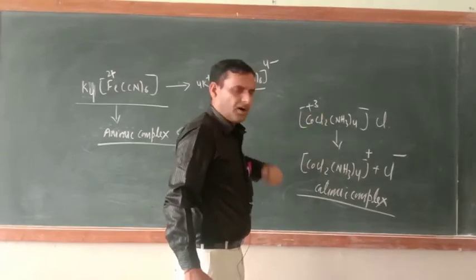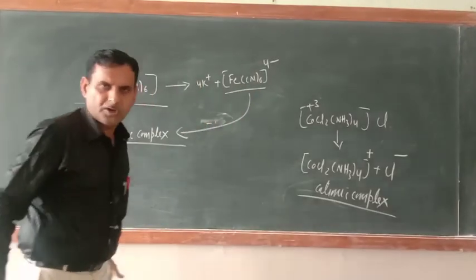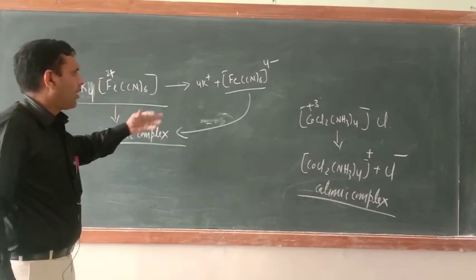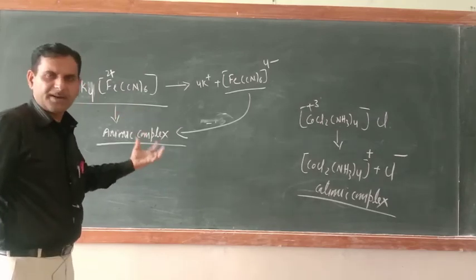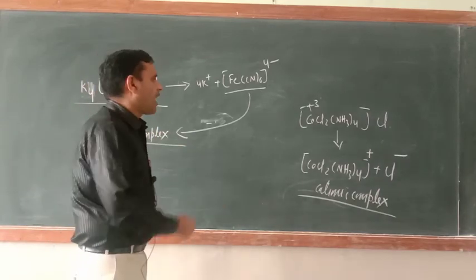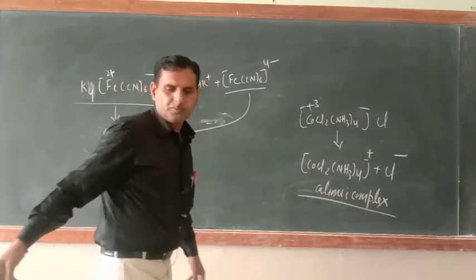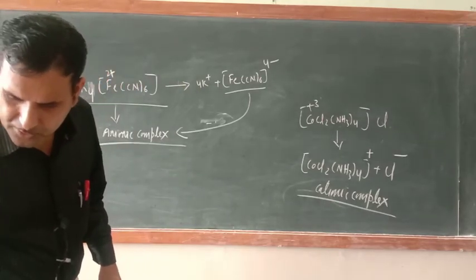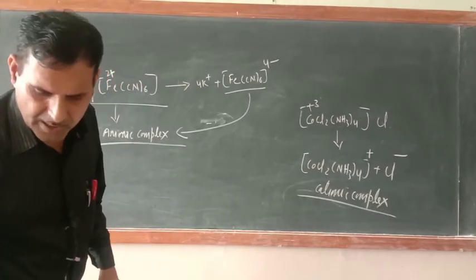Now I hope your knowledge of coordination compounds is strengthened a lot. All the basics I have taught. Now only one thing is left, that is IUPAC nomenclature, which we'll teach tomorrow. If a doubt is still there, your doubt is always welcome.